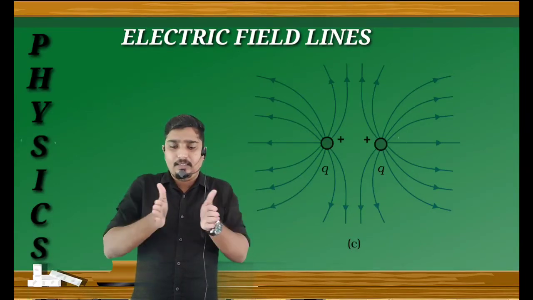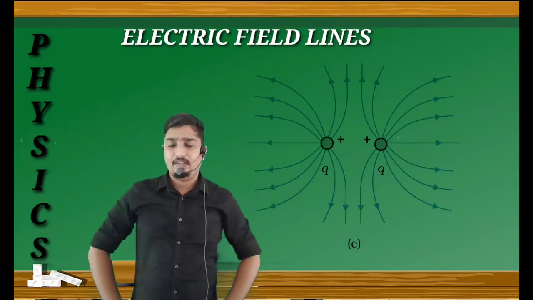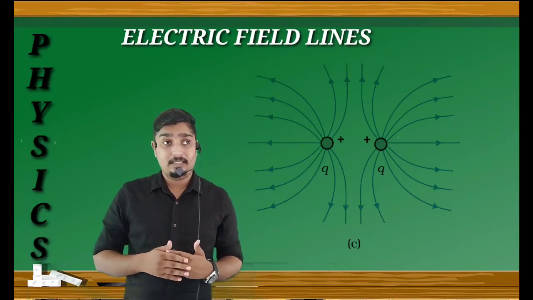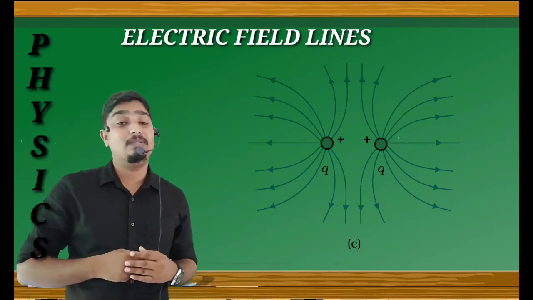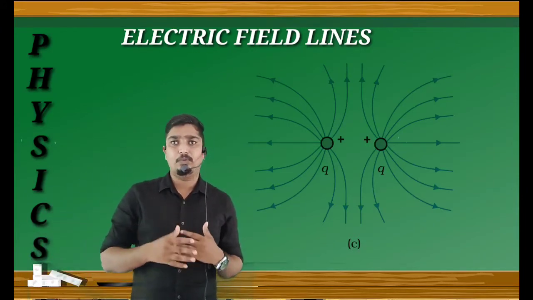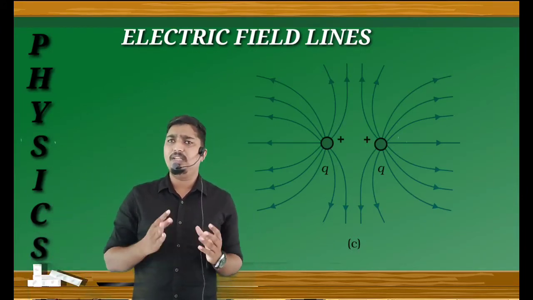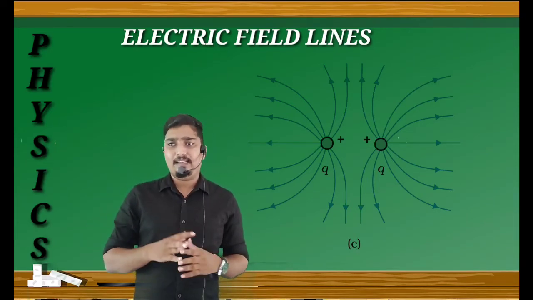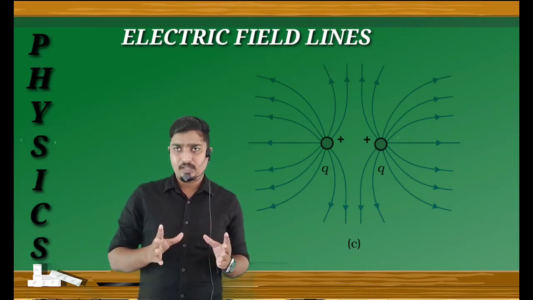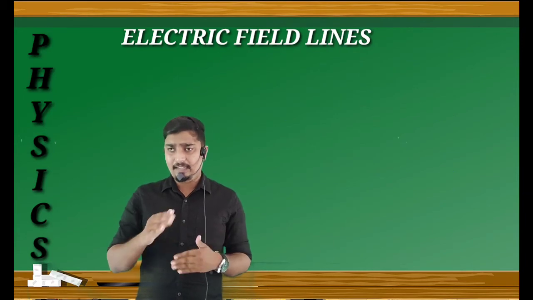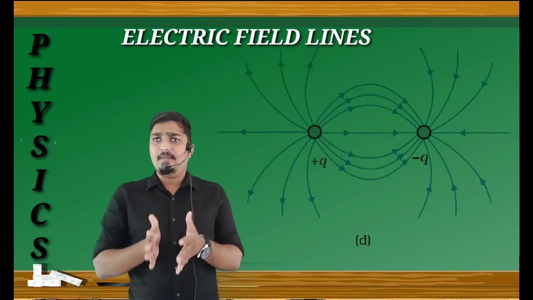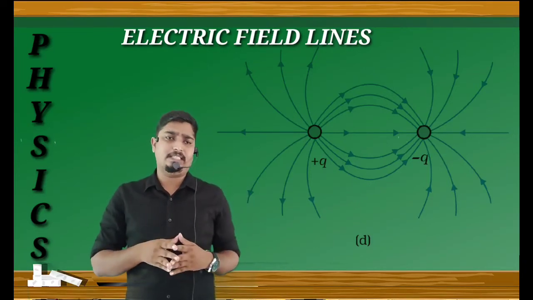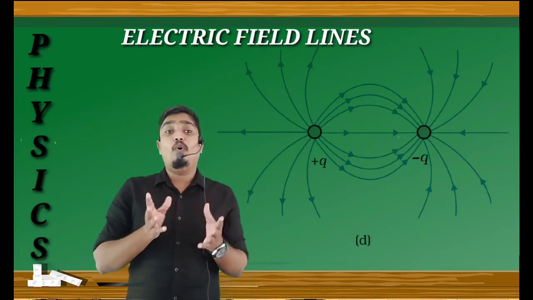This is the case of two positive charges, or in the case of like charges. Clear?